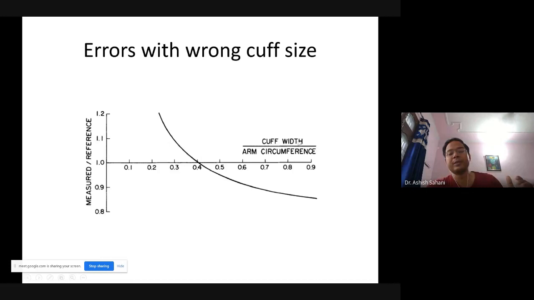And if your cuff width is greater than the arm circumference, that is, it is a thin cuff, then the pressure you will be measuring will be lesser than the actual pressure within the arteries. So cuff size also matters during measurement.